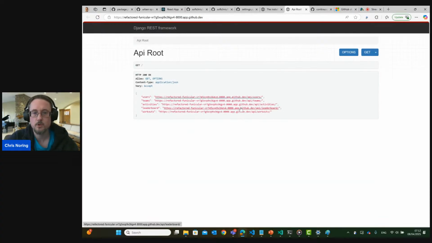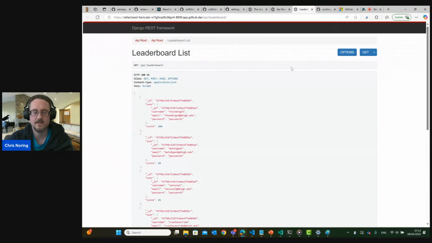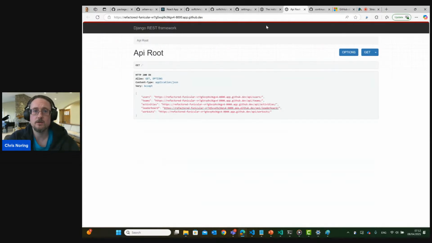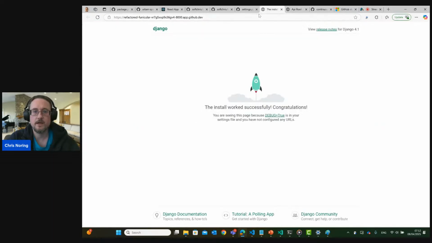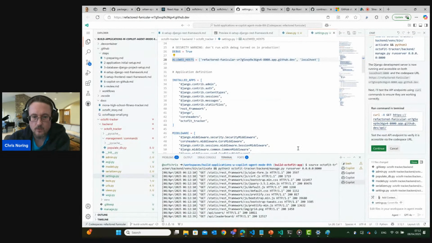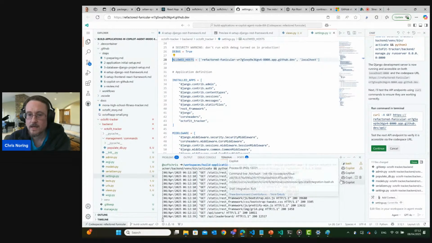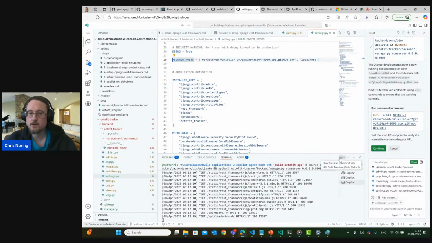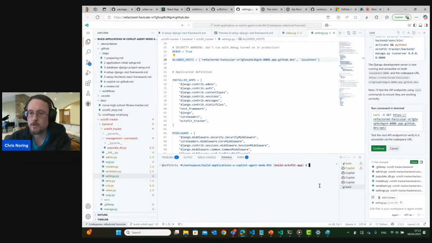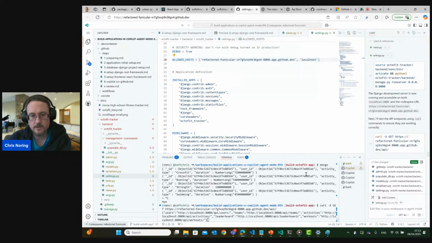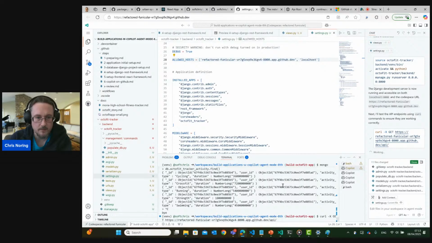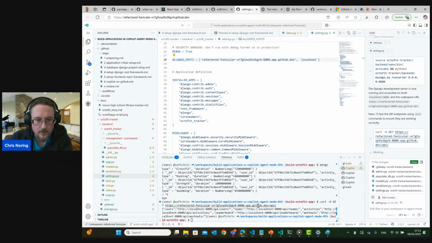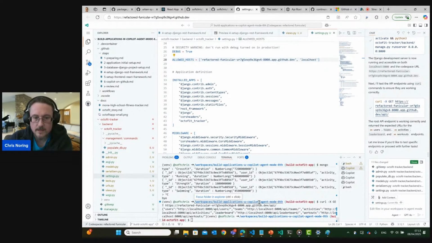Let's do leaderboards also. We just need to do a few tests. So now we are also seeing that we seem to have data everywhere. And this is really good news, right? Because now we have the backend fully operational and working, and we are back in our codespaces. And if we want to, because the backend is now up and running, we can just hit a new terminal. We need a new terminal to run this curl command to make sure that it responds. And we can see all the responses coming back here, right? From activities, users, and so on, and happy days. That's exactly what we wanted, right?